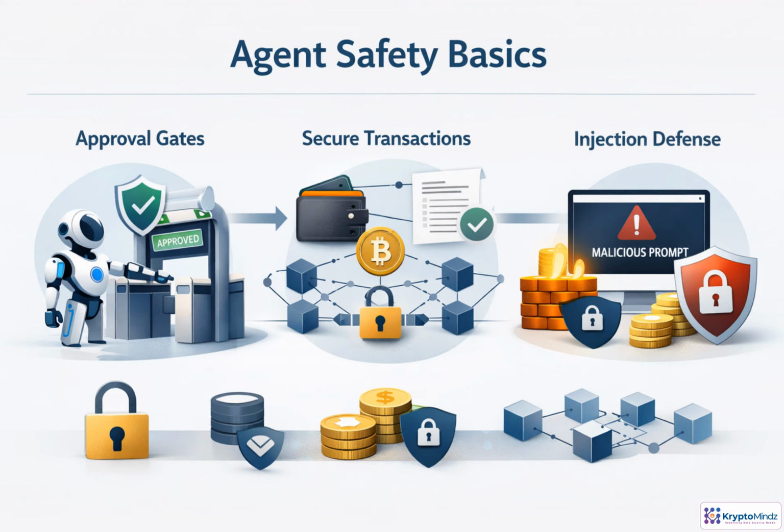When an AI agent can move money, call contracts, or approve actions, safety is no longer optional. Before we give agents real tools, we need guardrails, approval gates, secure execution policies, and defenses against malicious prompts.